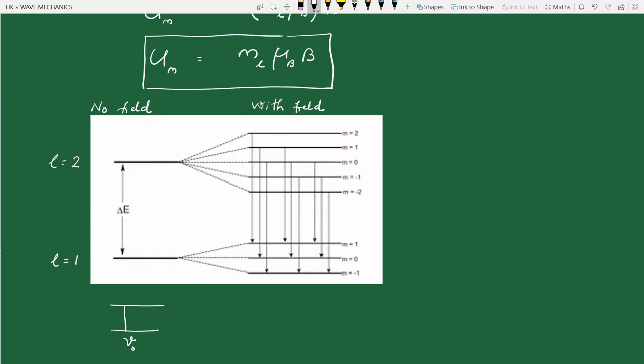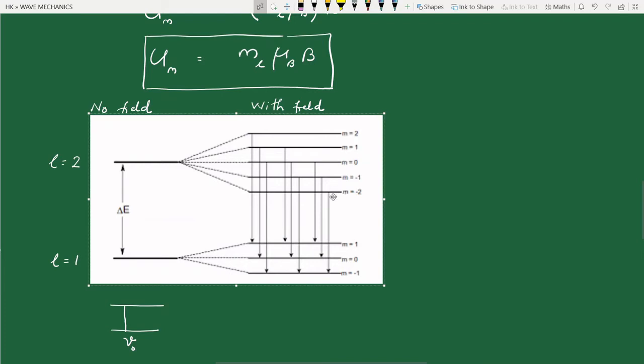But in the presence of the field, look at the earlier expression that we obtained. Some additional magnetic potential energy is gained by the atom, and this potential energy depends upon the value of the magnetic field. This mu B, the Bohr magneton, is a constant, but it depends upon the ML value. That means these 5 different ML values, ML equal to minus 2, minus 1, 0, plus 1, plus 2, all have different energy values.